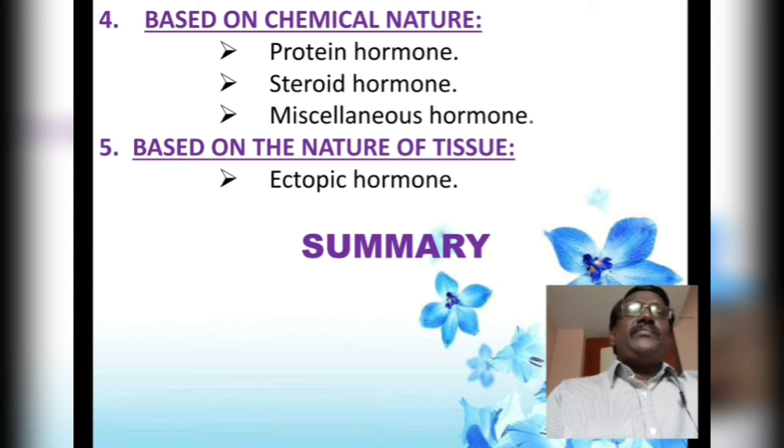There is an equilibrium, otherwise called dynamic equilibrium, that exists between the hormones as well as the plasma proteins.